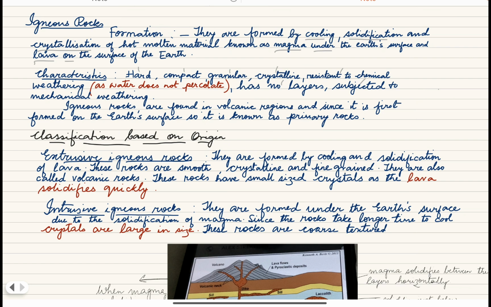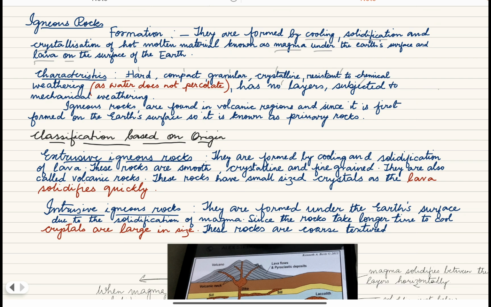Now igneous rocks, the size of the crystals varies. If it is found on the earth's surface where lava solidifies very quickly, the crystals are smaller in size. If it is found under the earth's surface where magma takes longer time to solidify, there the size of crystals are larger. And then, since water cannot percolate, chemical weathering is not possible. It has no layers and is subjected to mechanical weathering.